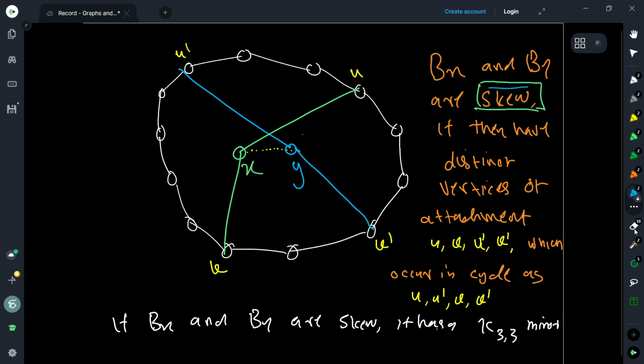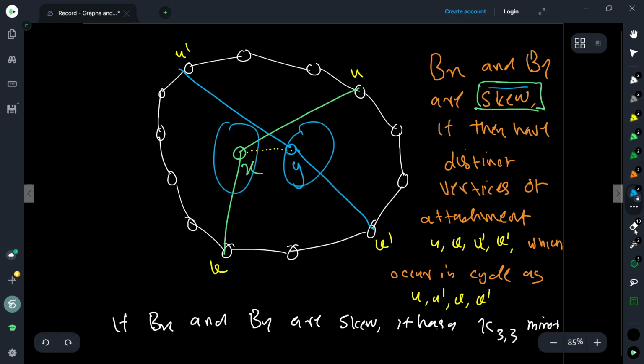You look at these parts, and consider this part together with the neighbors on the cycle. They are called the bridges of the cycle. So don't confuse it with bridges. I am just using Bx and By to avoid this confusion.